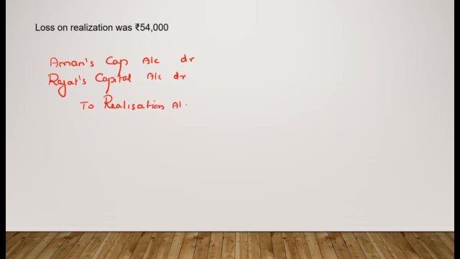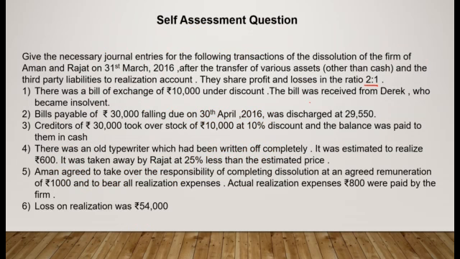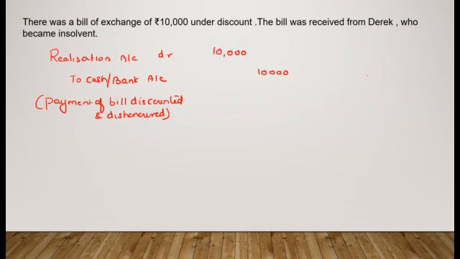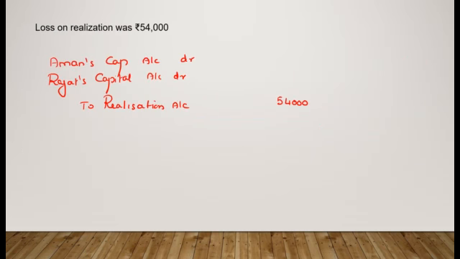The amount of loss is 54,000. Now what is their profit sharing ratio? Let us go back and see. Here the profit sharing ratio between them was 2:1. So let us go further. 2:1 means 2 by 3 and 1 by 3.